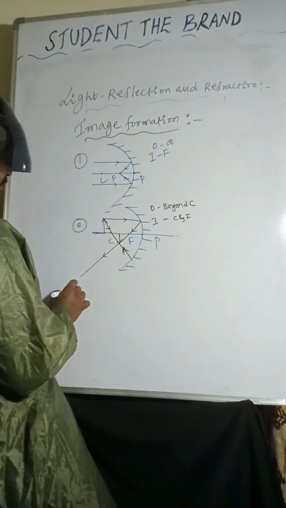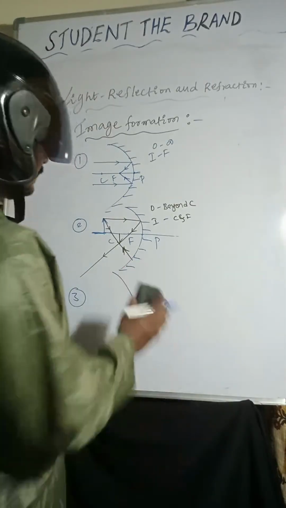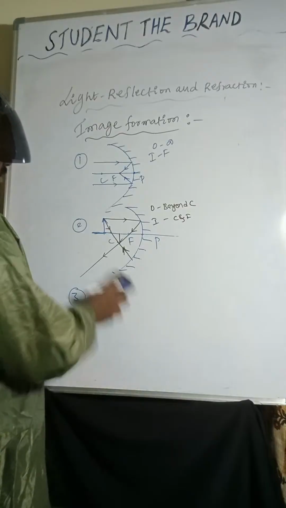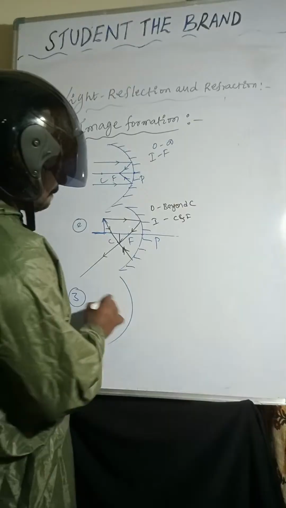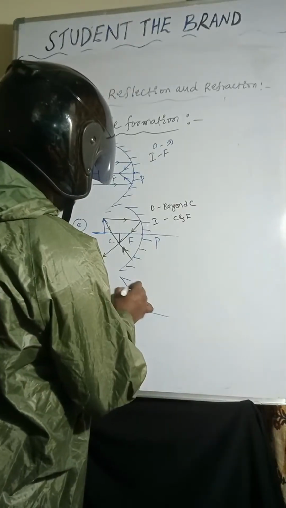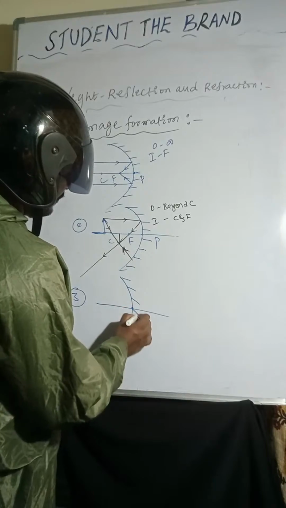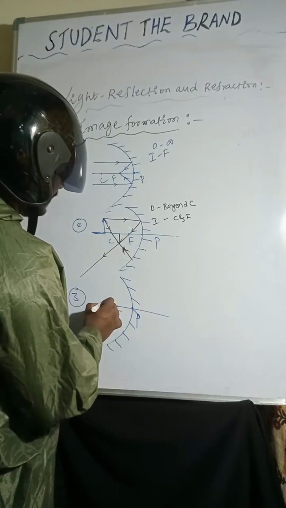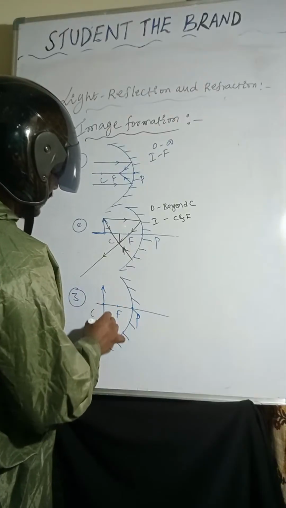And coming to the third one. You can observe here, pole, focus, central curvature. Object is placed at central curvature. How many light rays?